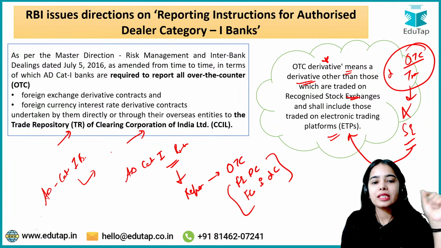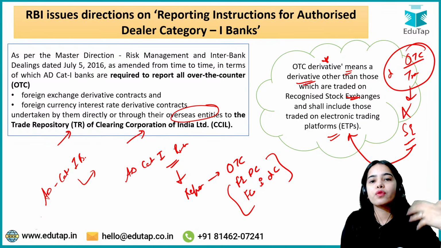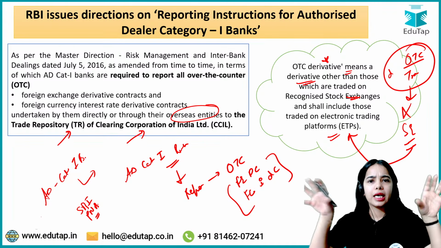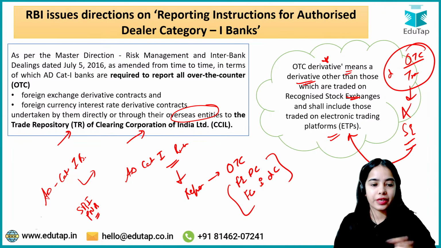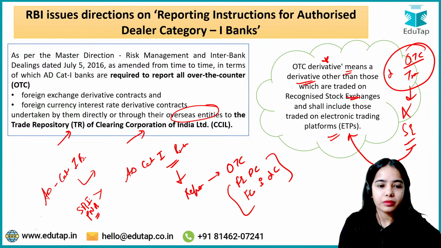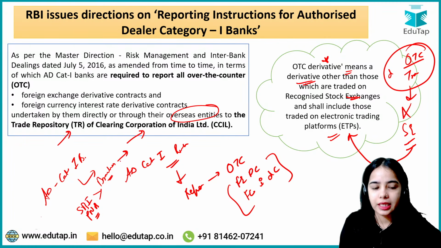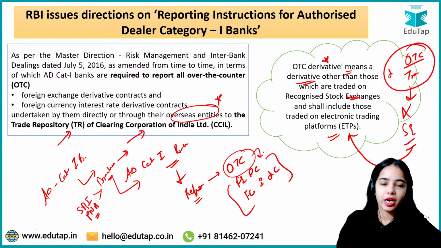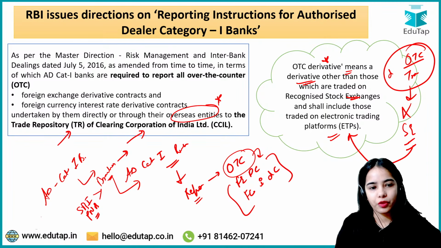The authorized dealer category 1 banks also have overseas entities, that is overseas subsidiaries, like the State Bank of India and Punjab National Bank have various branches or subsidiaries in other countries. So for those branches in other countries also, the reporting had to happen of the over the counter foreign exchange derivative contracts or foreign currency interest rate derivative contracts.